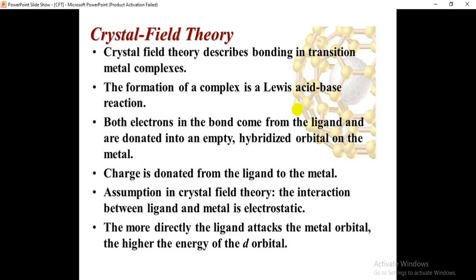Whatever the atom or group donates the lone pair of electrons is known as Lewis base, isn't it? Is it clear for you?